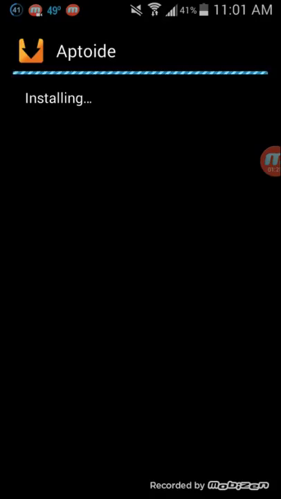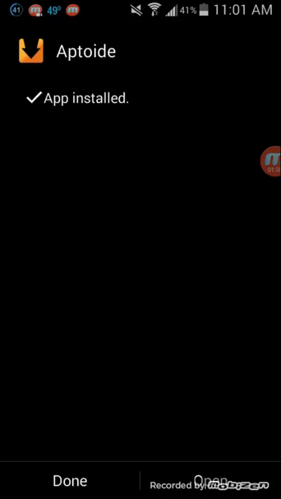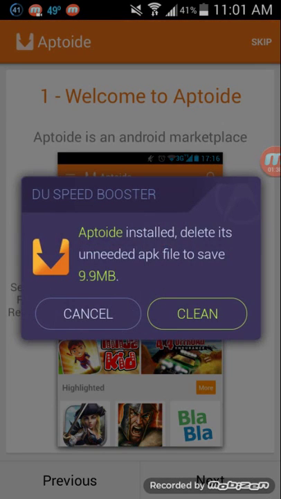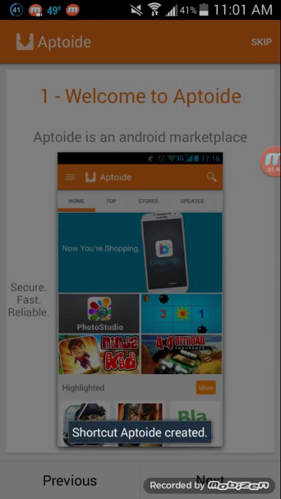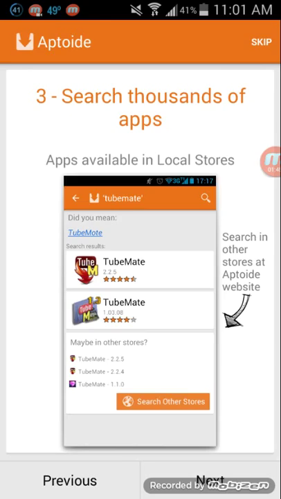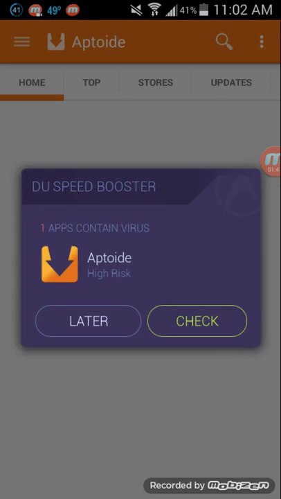It takes a few minutes to install, so let it take its time. Now we see that it's installed. Now hit open. It's ready to greet you. Now just hit next, next, or just hit skip.